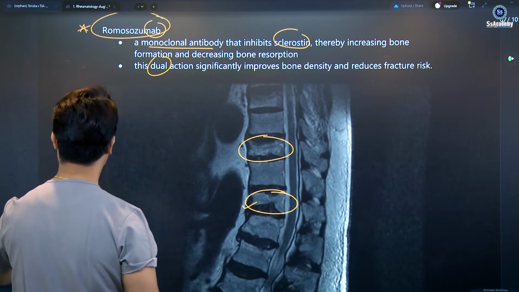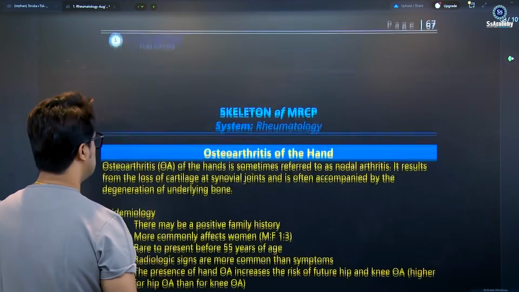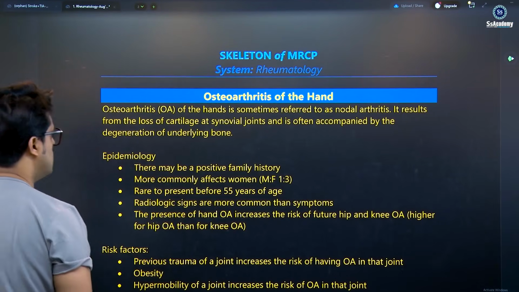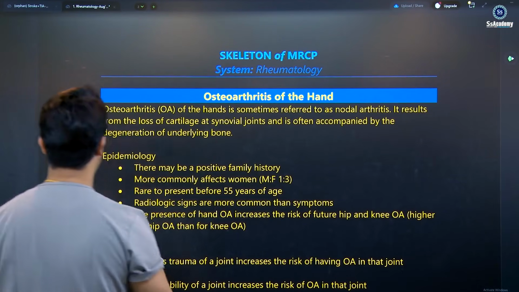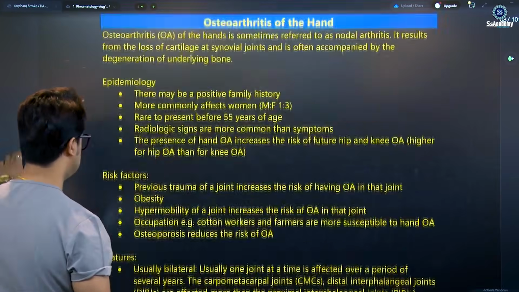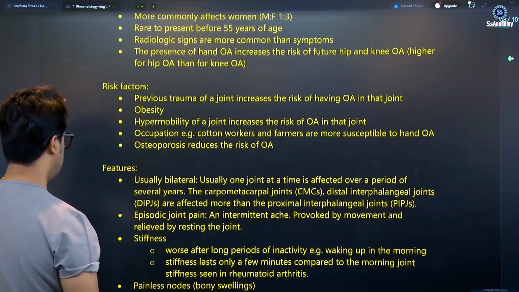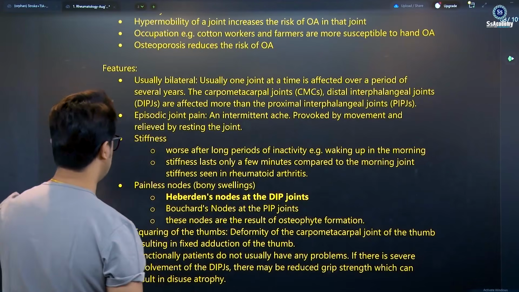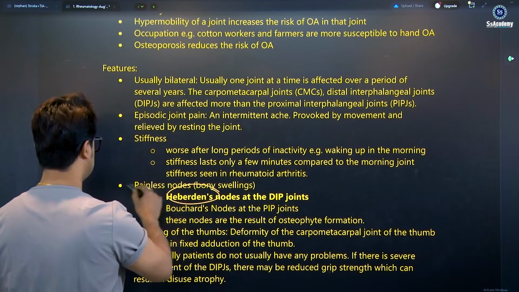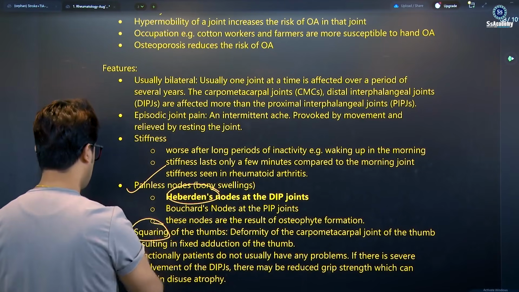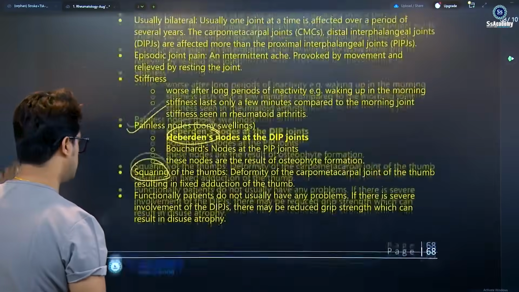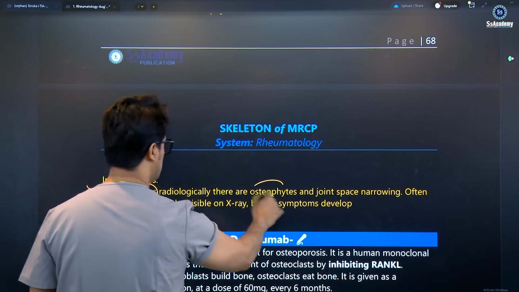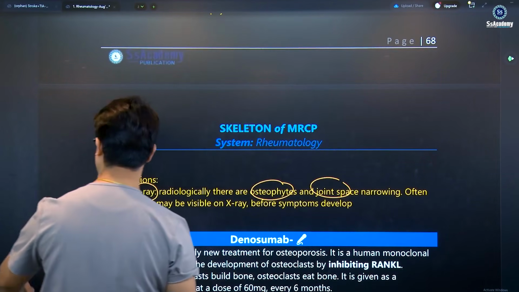Osteoarthritis of the hands is sometimes referred to as nodal arthritis. It is a one star topic, but not very important. Usually bilateral, episodic joint stiffness, pain, nodes, bony swelling, Heberden's nodes at the distal joints. Squaring of the thumbs, functionally patients do not usually have problems. One star topic, investigating X-ray: osteophytes, joint space narrowing.